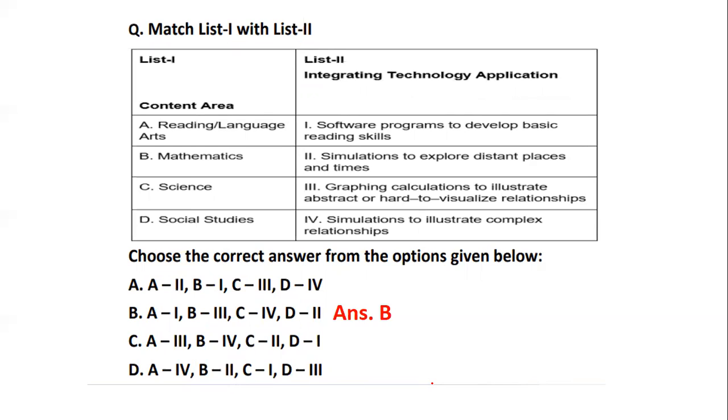When we talk about mathematics, it is nothing but calculation, so graphing calculations to illustrate abstract or hard to visualize relationships. When we talk about science, it is simulations to illustrate complex relationships. And when we talk about social studies, it is simulations to explore distant places as well as times. So the right answer is option number B, where we have matched all the pairs correctly.